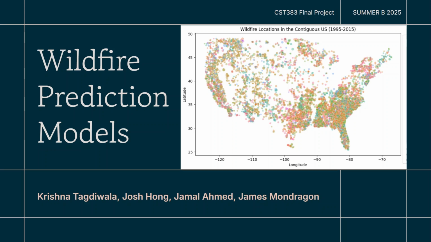Wildfires pose an immense threat to ecosystems and communities across the globe. For this data science project, our team aimed to develop a robust machine learning tool to predict wildfire causes and severity. My name is Krishna, and my teammates are Josh, Jamal, and James.